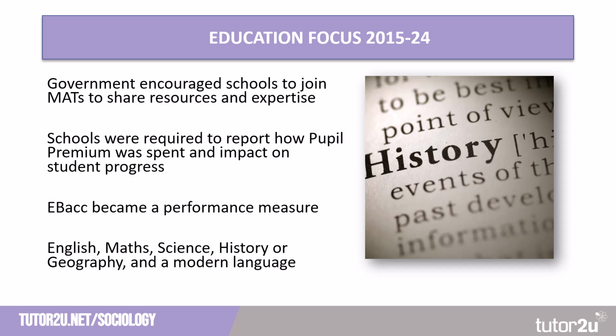Additionally, the EBacc became a performance measure, requiring students to take a core set of academic subjects, including English, maths, science, history or geography, and a modern language. The aim was to ensure that students, particularly in disadvantaged areas, had access to a broad and rigorous education.